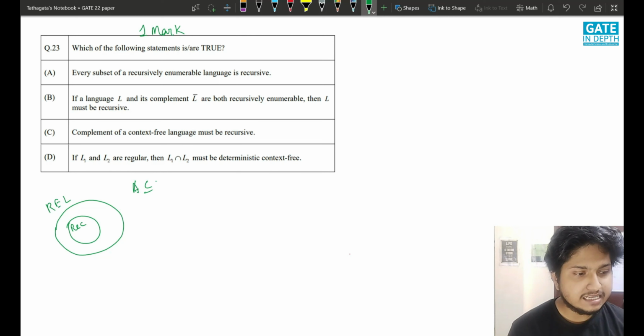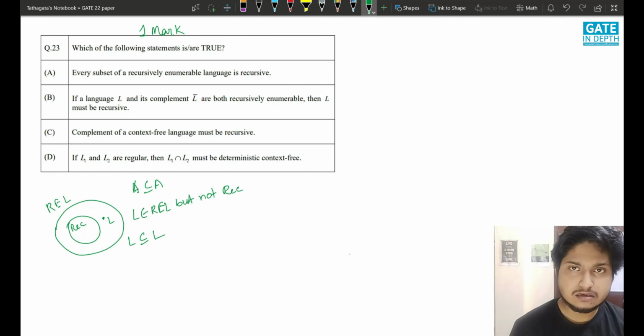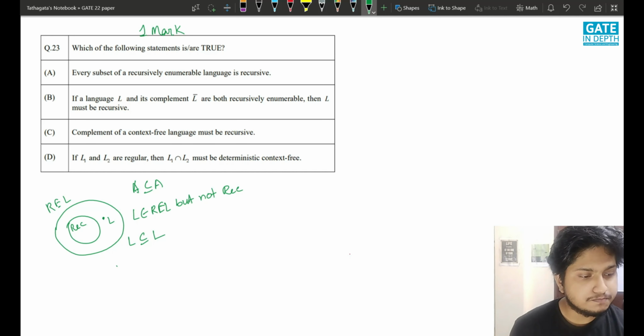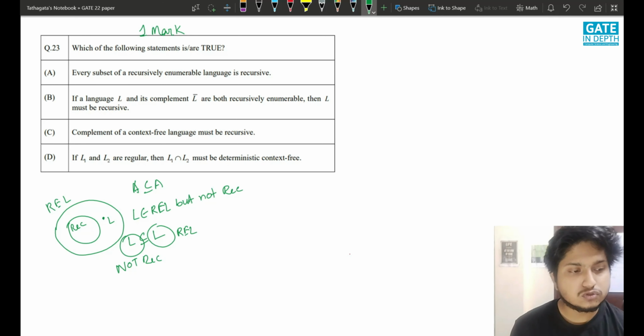We can say that A is a subset of A. Now we assume that a language L belongs to REL but not REC, and L is a subset of L. So L is a subset of L, and this is a recursively enumerable language, and this is definitely not recursive. So the statement is false. It is very intuitively easy, I guess. So this is a false statement. Let us go to the next one.